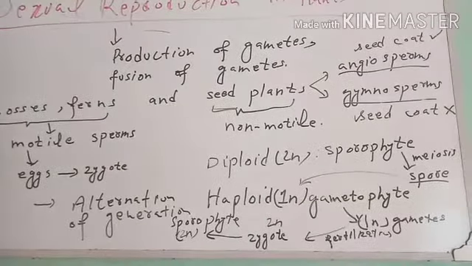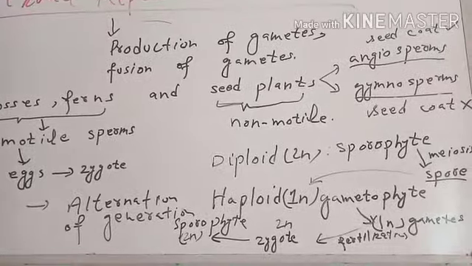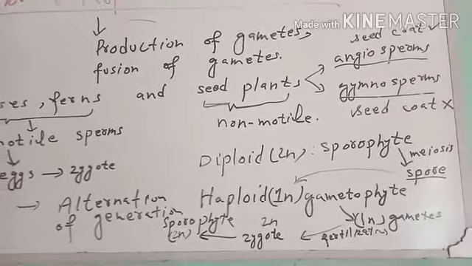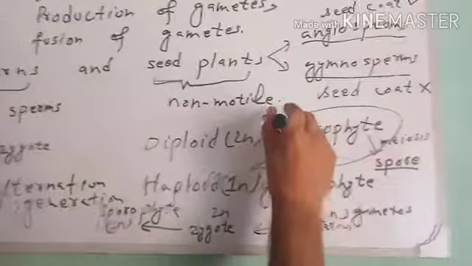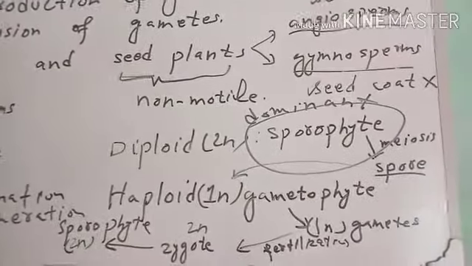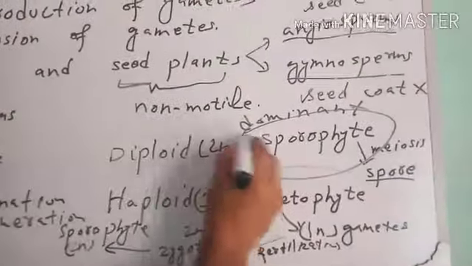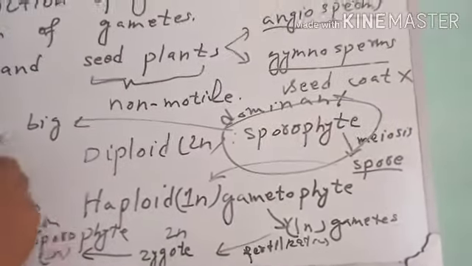In most of the plant groups, most of the seed plants, generally sporophyte is the dominant generation. Being dominant, sporophyte is large in size, it is big in size, and it is independent.